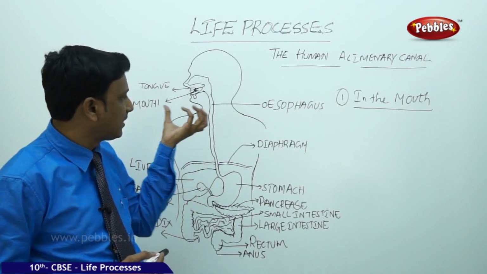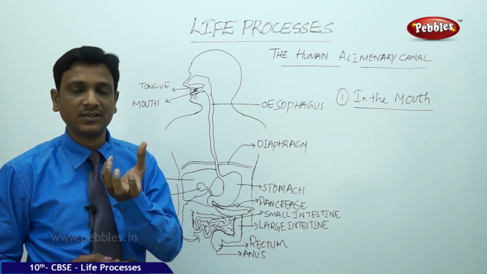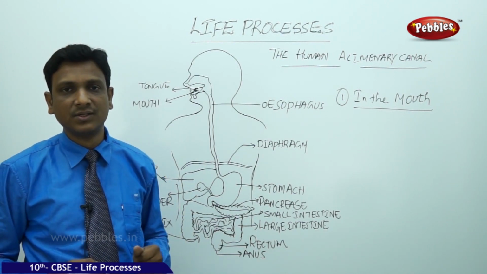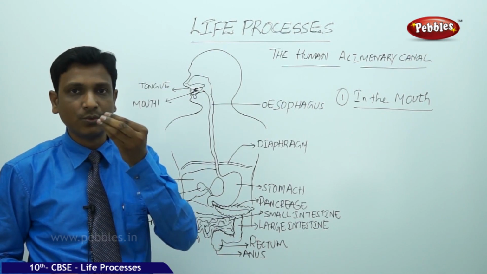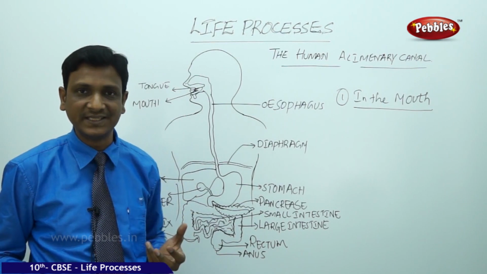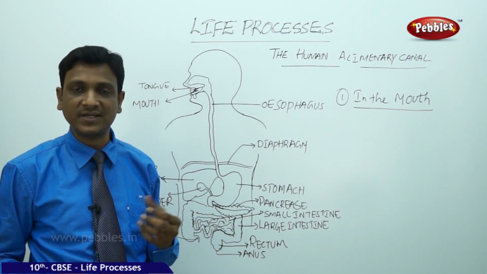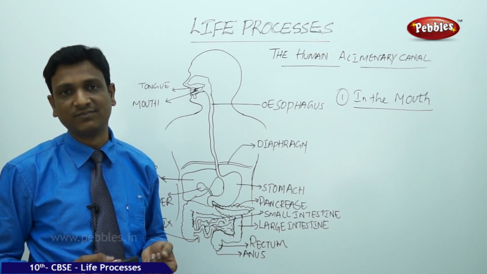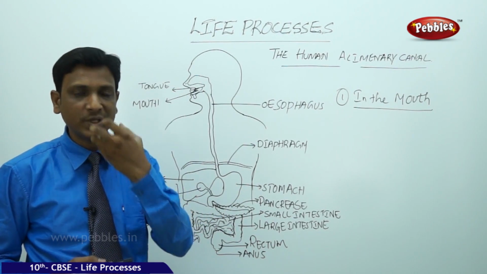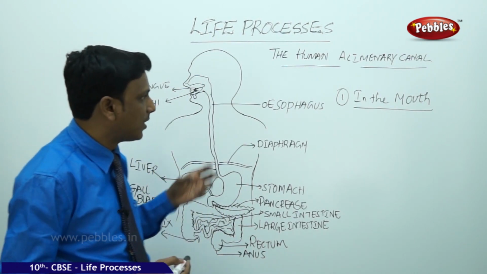Here the food has to be converted into smaller bits. That takes place by a process called mastication, chewing of food. Whatever food we take, we do not just swallow it. If you see birds, they do not chew, they don't have teeth. Birds swallow the grains. But it is not like that in the case of humans. In the human digestive system, first chewing takes place. As soon as you keep the food in your mouth, you have to chew the food.